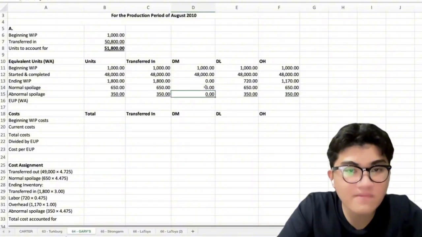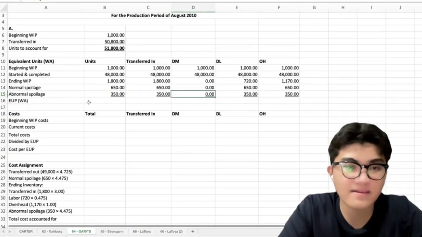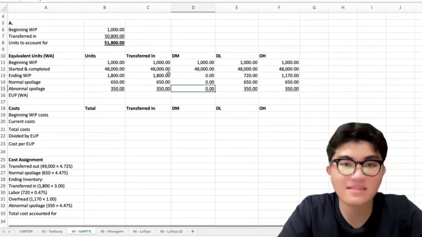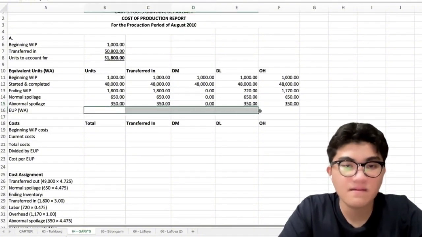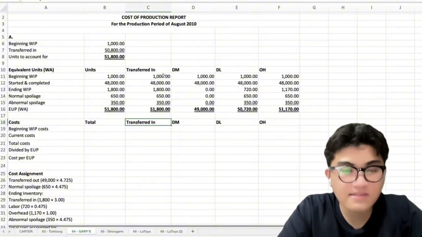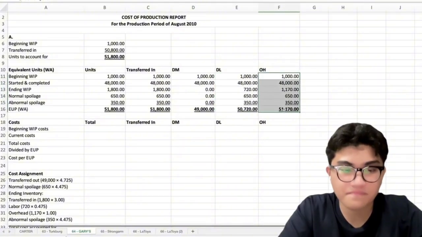Notice that walang normal spoilage and abnormal spoilage si direct materials. Kasi sabi sa problem, hindi siya kasali. Okay? So, dapat mag-specific tayo when it comes to that. Then, we get the EUP. It's just a summation of all these. So, yan, pababa. Then, ito, pababa dyan. And yan. Okay?